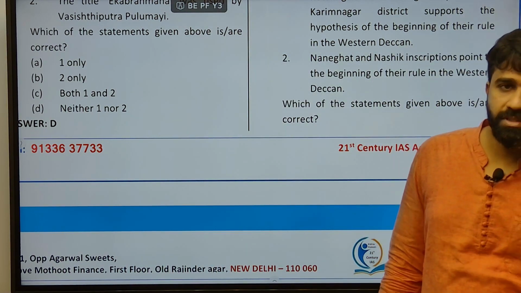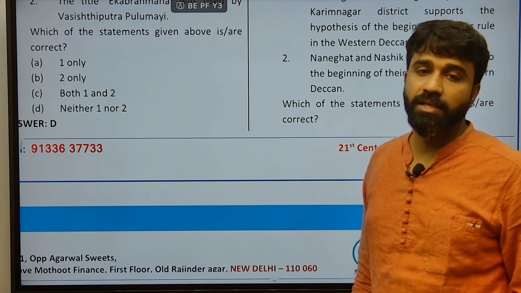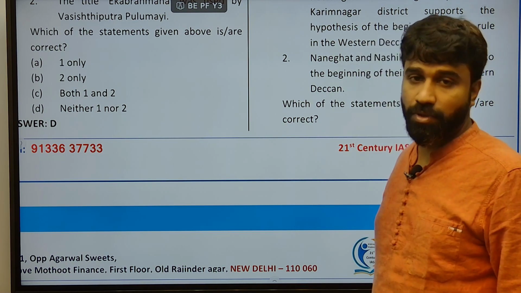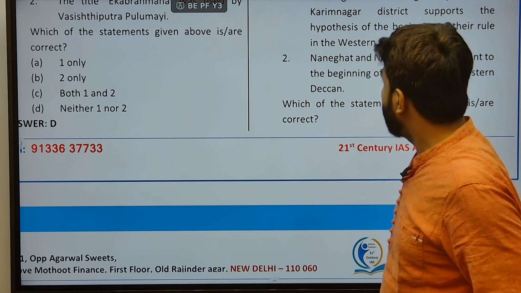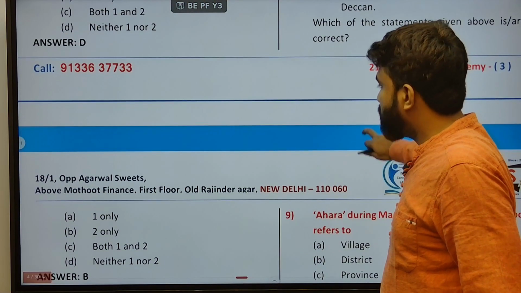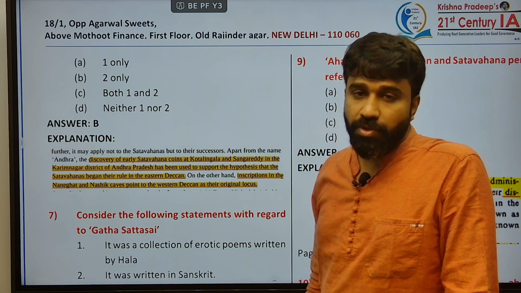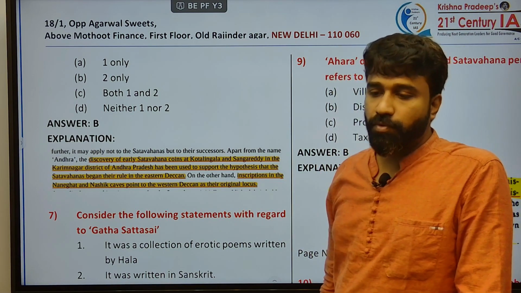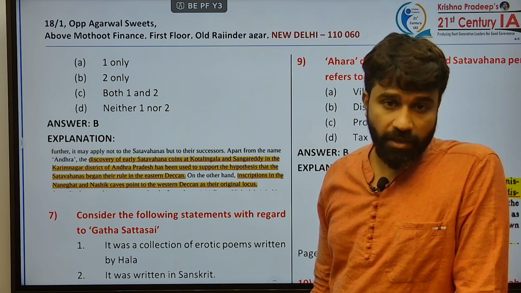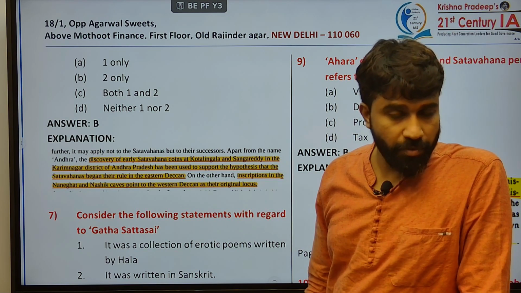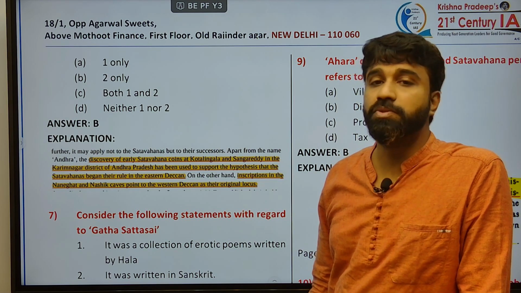Nanaghat was one inscription mentioning the Satavahanas' early rule in the Western Deccan. When it comes to Kotilingala, there were many coins available from the period of the Satavahanas. Therefore, historians argued that early Satavahanas also lived in Kotilingala.